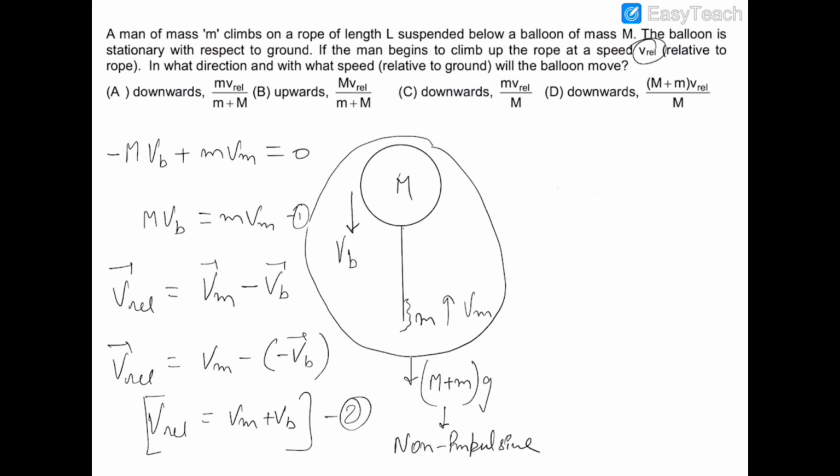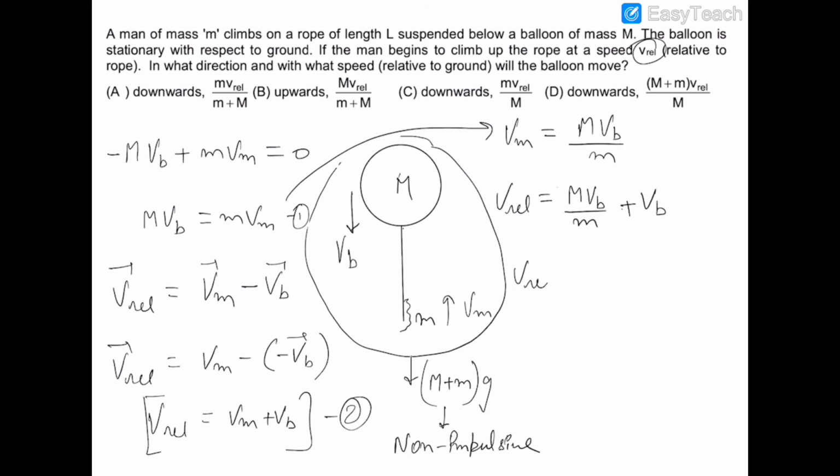Now we need to find the velocity of the balloon, so we can replace the velocity of the man by this equation. Vm is equal to M vb upon small m, and therefore v relative is equal to vm plus vb, and replacing this vm, this is M vb upon m plus vb.